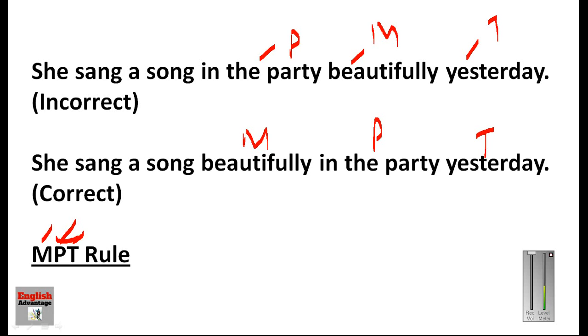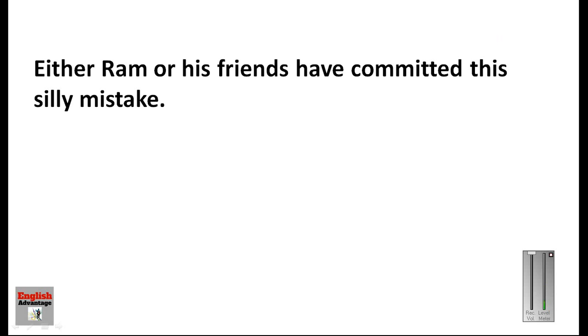Now let us see the next sentence. Either Ram or his friends have committed this silly mistake. Now in this sentence, in the last slide, I told you the example of as well as. Now this is different from as well as. When you use either or, neither nor, the verb has to follow the nearest subject. This is the nearest subject.